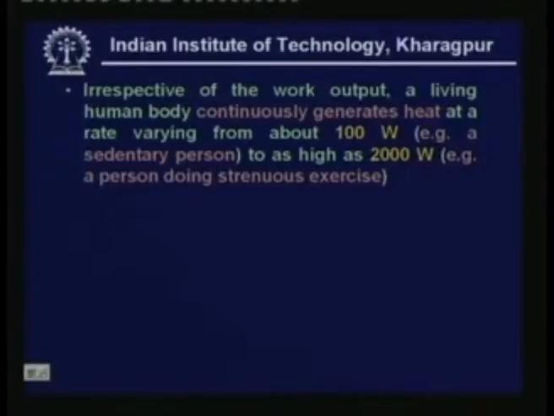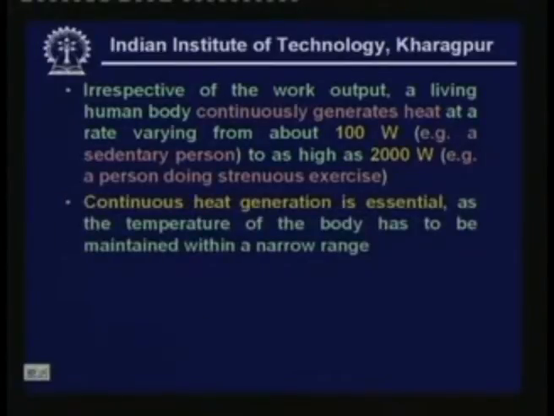Irrespective of the work output, a living human body continuously generates heat at a rate varying from about 100 watts to as high as 2000 watts. For a sedentary person, that means a person sitting quietly, the heat rejection rate is about 100 watts. However, it can be as high as 2000 watts when he is doing strenuous exercises. Continuous heat generation is essential, as I have already explained, since the temperature of the body has to be maintained within a narrow range.